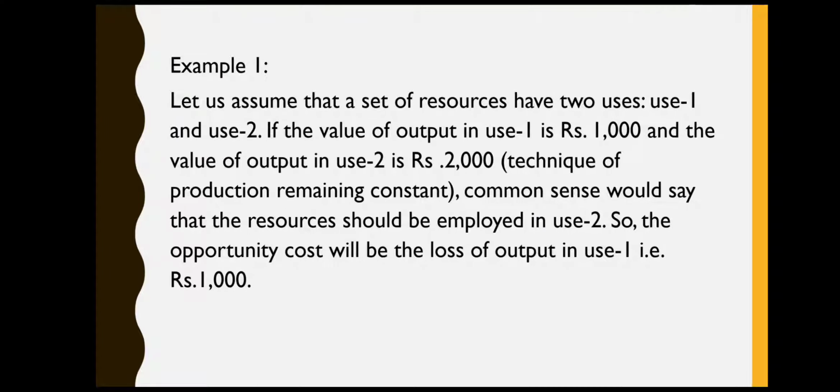So over here we saw that if a particular resource can be used to produce 2 different kinds of product, and one product is going to be sold for rupees 2000 and the other is going to be sold for rupees 1000, the producer is going to produce the product which is going to give him rupees 2000, and to produce that particular product, the producer had to let go the next best alternative use of that product, which was going to give him rupees 1000. So rupees 1000 is the opportunity cost.